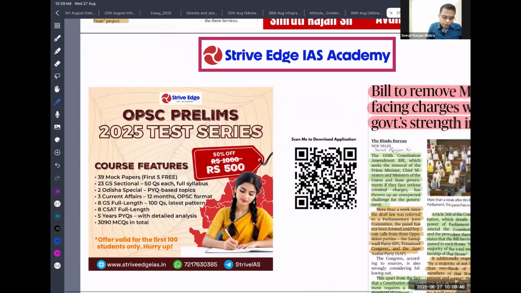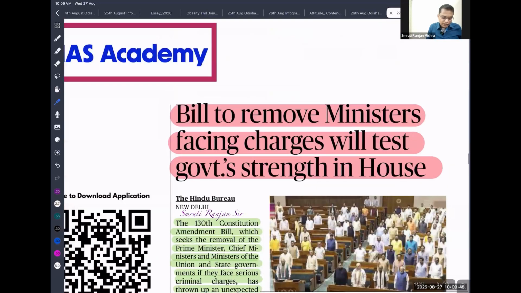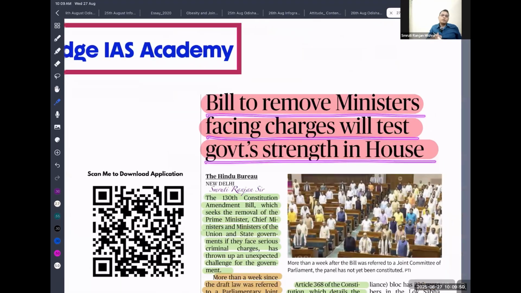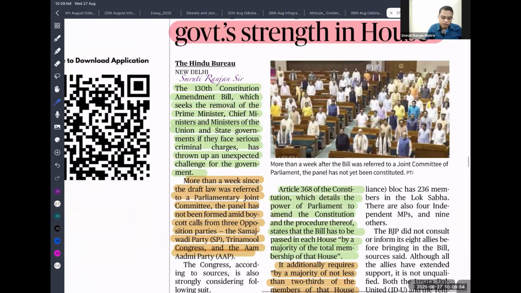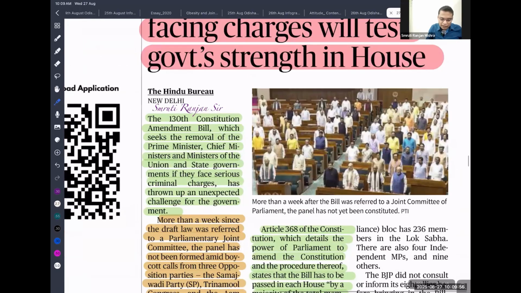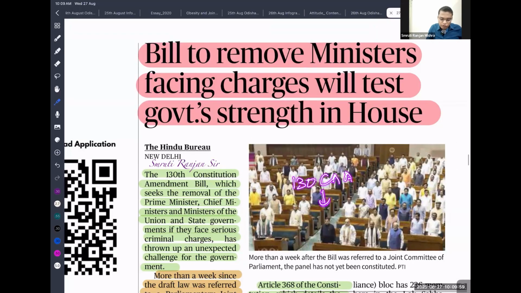So the next article: the bill to remove a minister facing charges will test the government's strength. To make any sort of constitutional amendment, this bill, that is the 130th amendment bill, aims to remove the prime minister, chief minister or council of ministers if they have been jailed for more than 30 days in a crime that provides a penalty of more than five years.